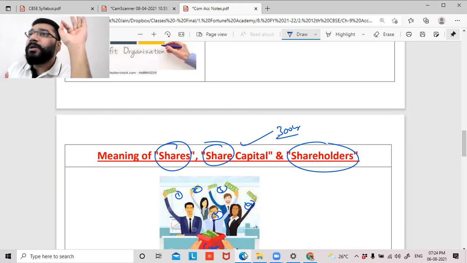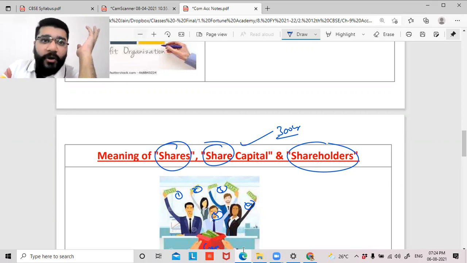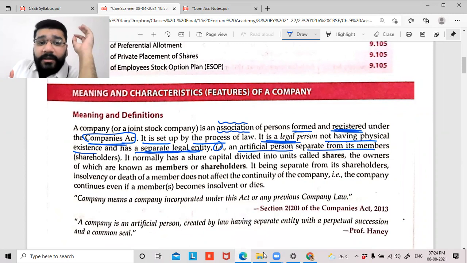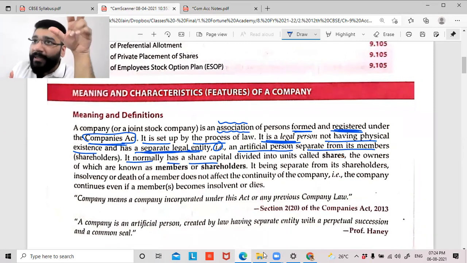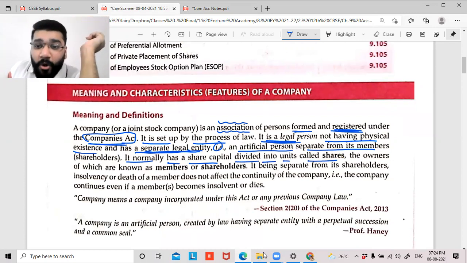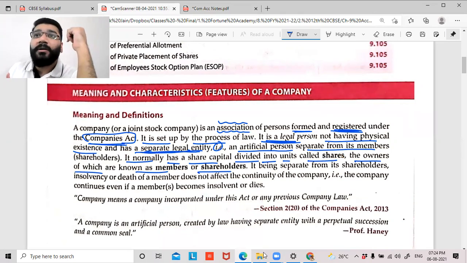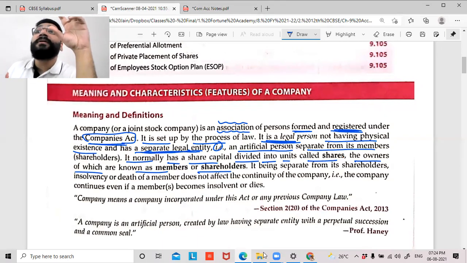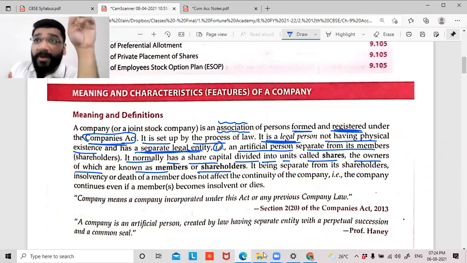So are you familiar with these 3 words now, guys? What is the meaning of share capital and shareholder? Are you getting a feel of it? Moving on further, guys. A company normally has a share capital divided into smaller units called shares, the owners of which are known as members or shareholders. The person who's contributed capital, in our layman's language, we call them owner. In companies, we call them shareholders or members.